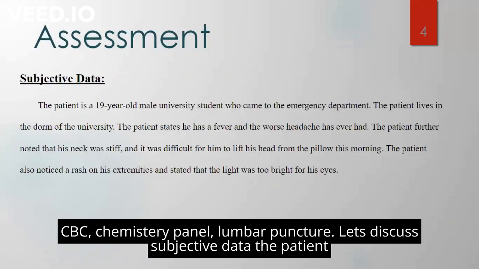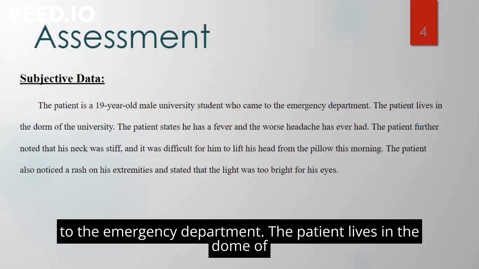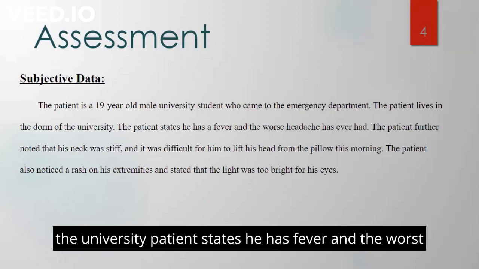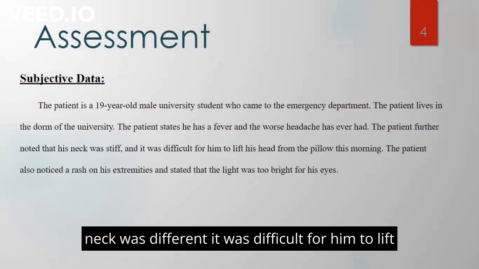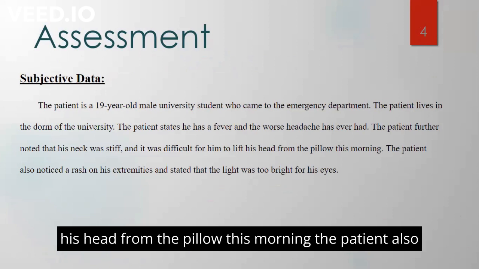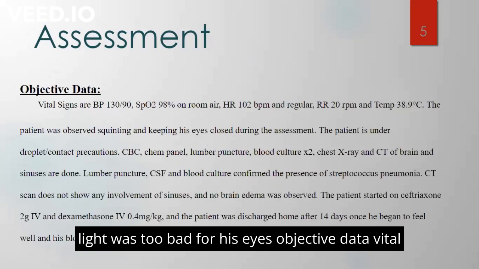Let's discuss subjective data. The patient is a 19-year-old male university student who came to the emergency department. Patient lives in a dorm of the university. Patient stated he has fever and the worst headache he has ever had. The patient further noted that his neck was stiff and it was difficult for him to lift his head from the pillow this morning. The patient also noticed a rash on his extremity and stated that the light was too bright for his eyes.